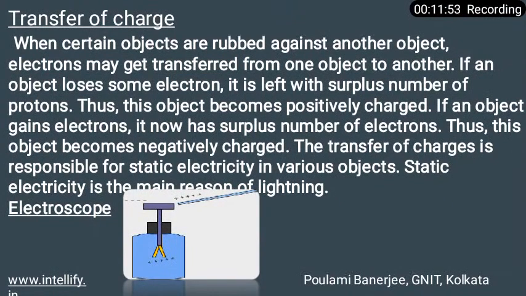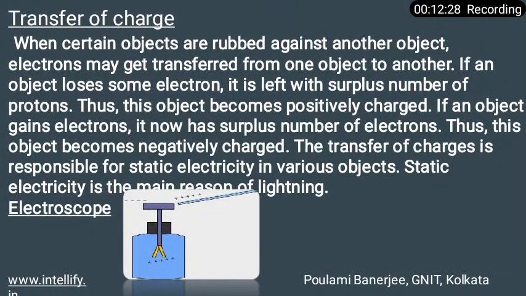So in an electrically neutral atom, the number of electrons is equal to the number of protons, so the equal numbers of negative and positive charges balance each other. That's why I have said that most matter remains in an electrically neutral state. So in a basic atomic structure, an atom is made up of electrons, protons and neutrons.